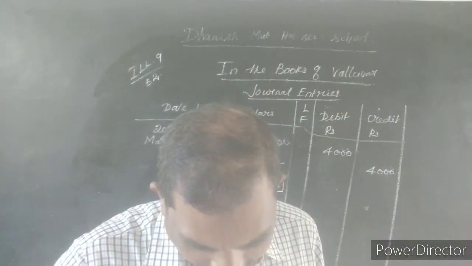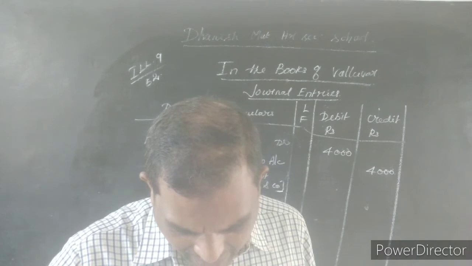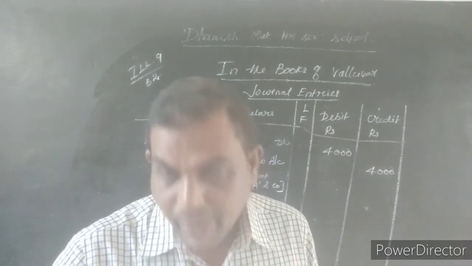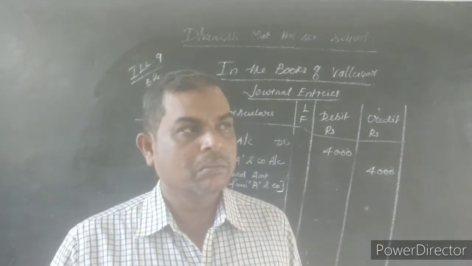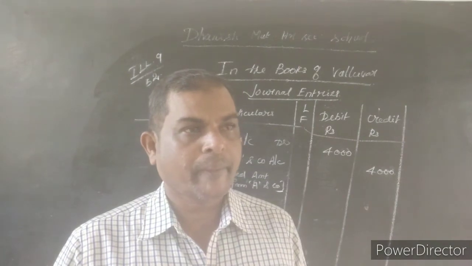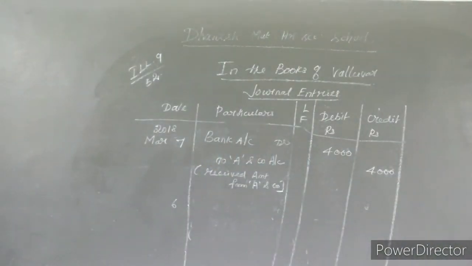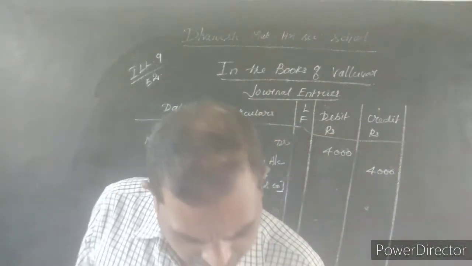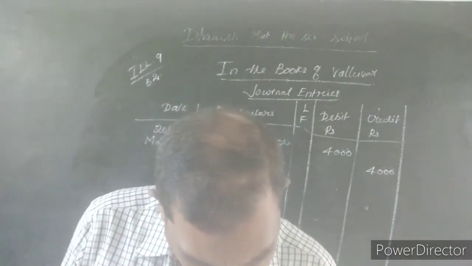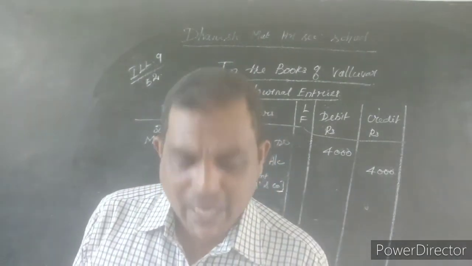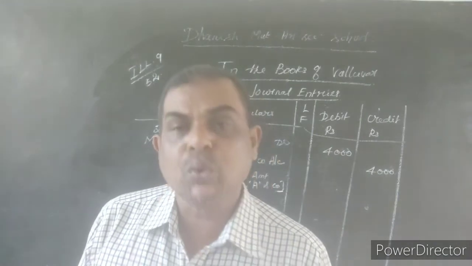Purchased 20 sarees from Z and Co and paid through debit card.